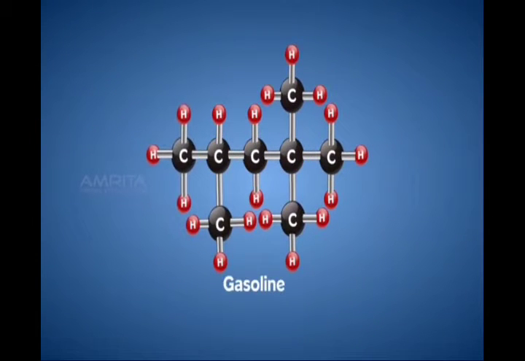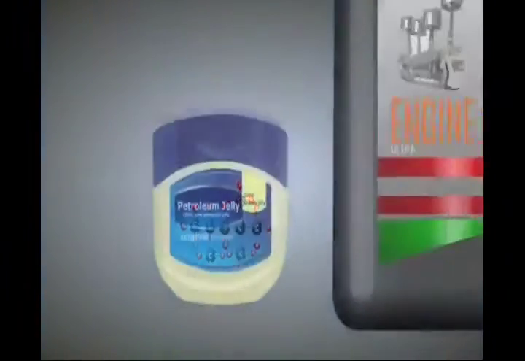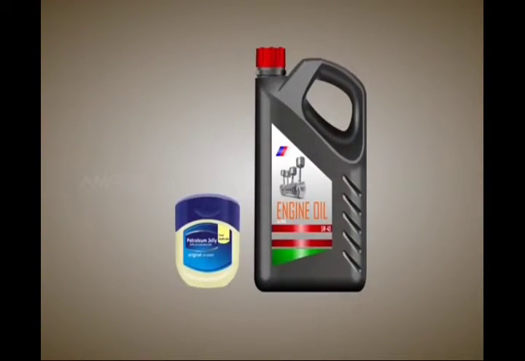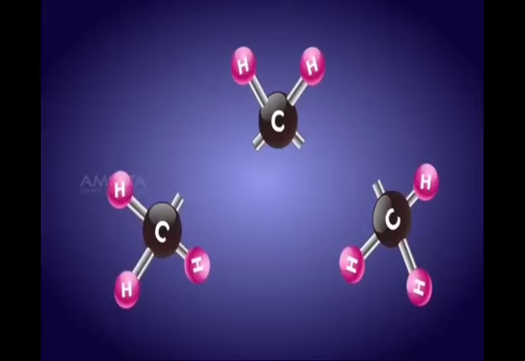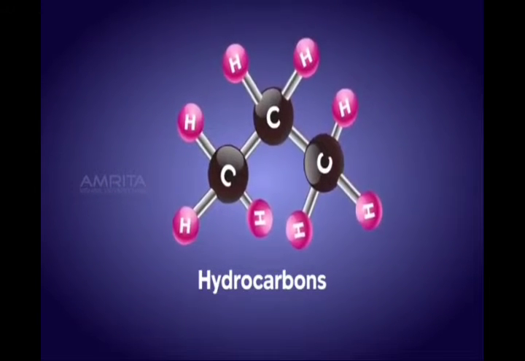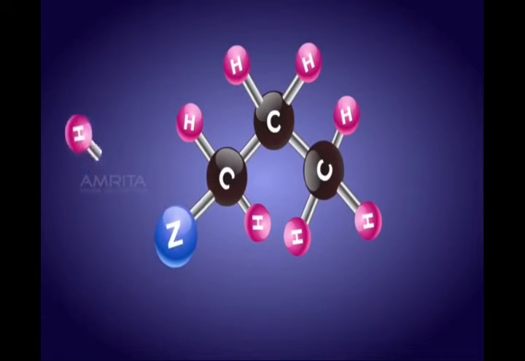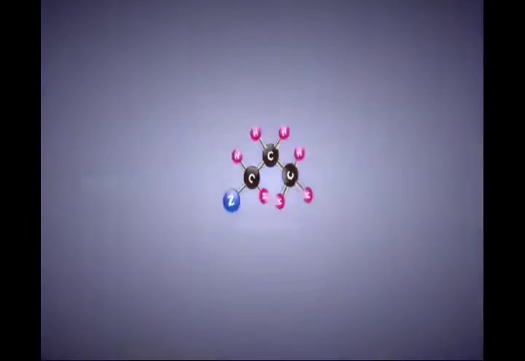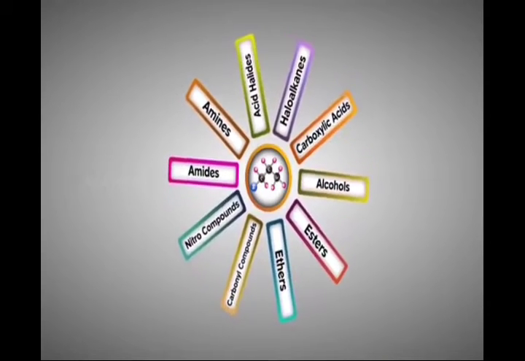Students, you have already learned that compounds of carbon and hydrogen are known as hydrocarbons. These hydrocarbons are mostly present in petroleum products, and they have derivatives also. These derivatives are called functional groups. Look here, these are the hydrocarbons you have already learned. If a hydrocarbon is replaced by other heteroatoms, they are called functional groups. These are the functional groups we are going to study.